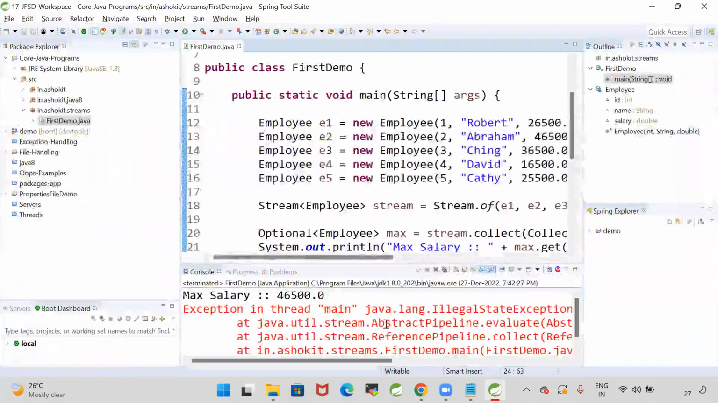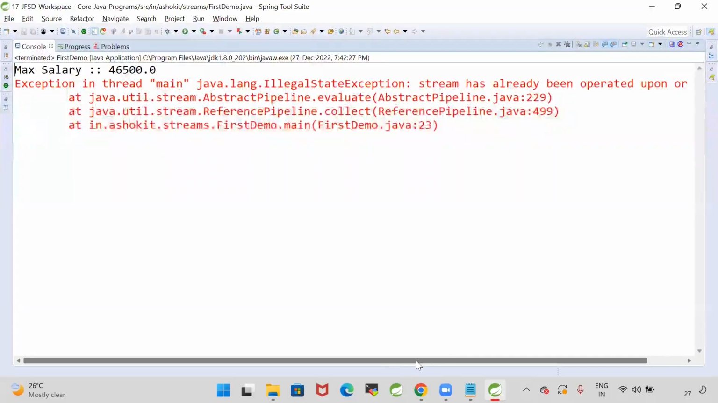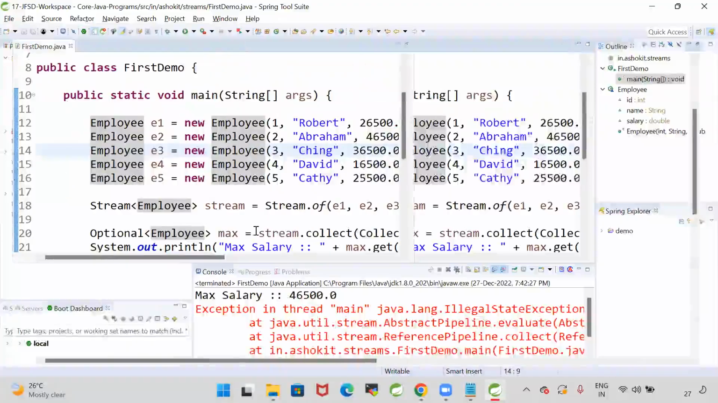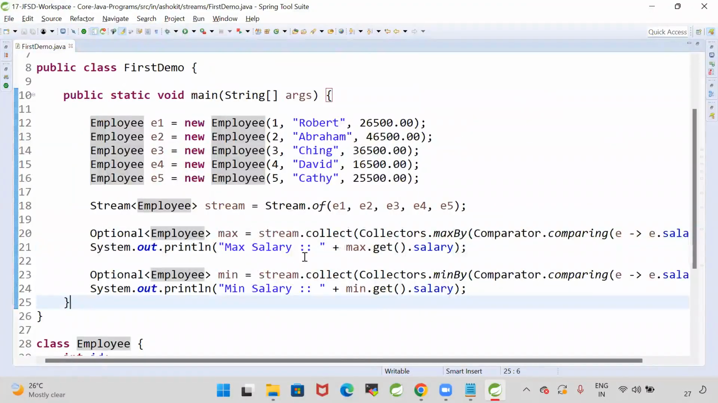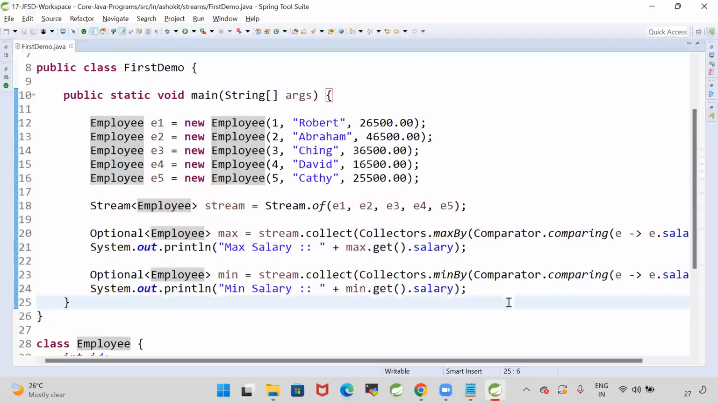Now it is giving an exception: stream has already been operated upon or closed. Here we have already used that stream and done an operation on it. When I use the same stream again, it gives the exception. Next time when I do an operation on the same stream, I'm getting the issue. That means every time we need to create a new stream.